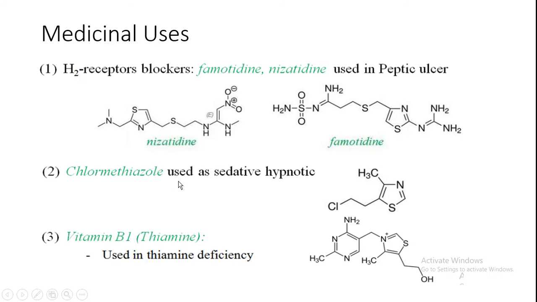Then next, chlormethiazole is used as a sedative hypnotic. This is the structure of chlormethiazole. It is a sedative hypnotic type of drug. Then next, vitamin B1 or thiamine also contains the thiazole structure. So it is used in thiamine deficiency disorders. You write the complete line: it is used in thiamine deficiency disorders.